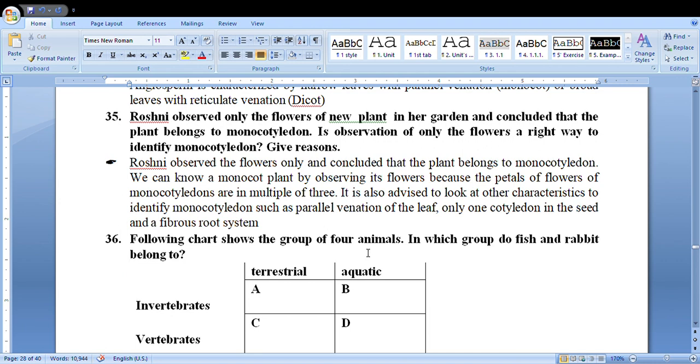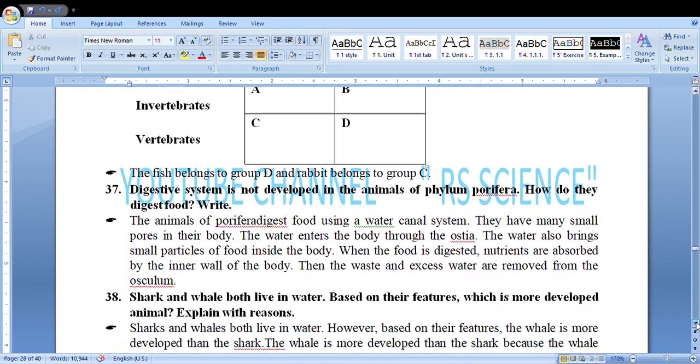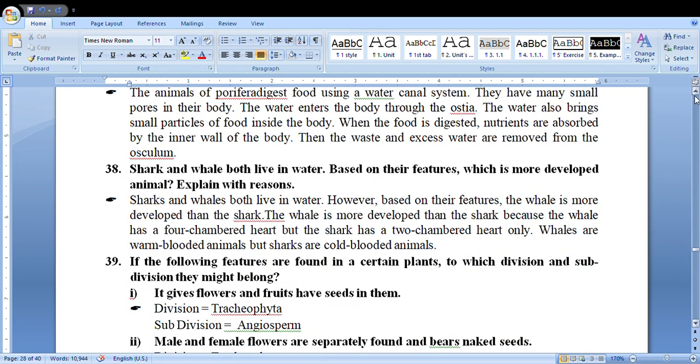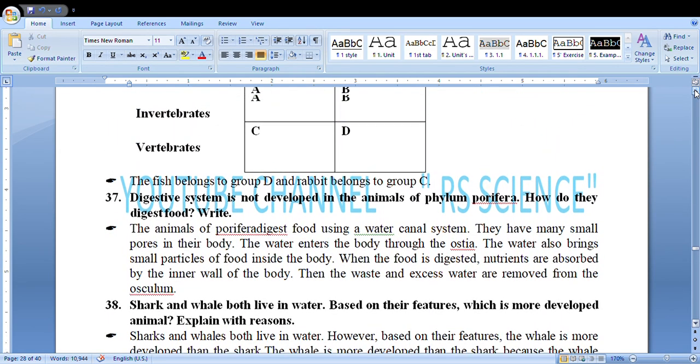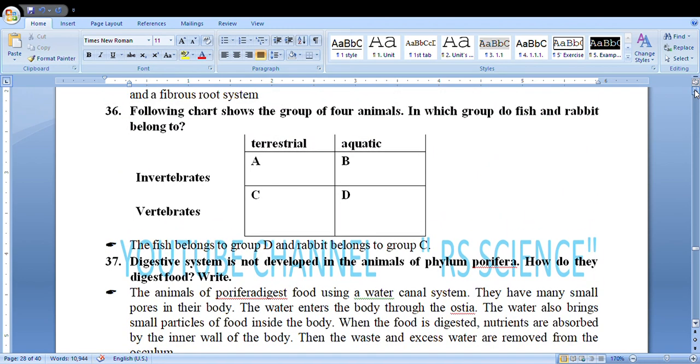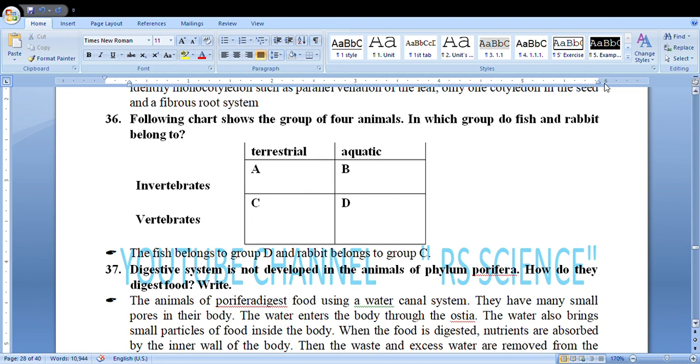The following chart shows the group of 4 animals. In which group do fish and rabbit belong?